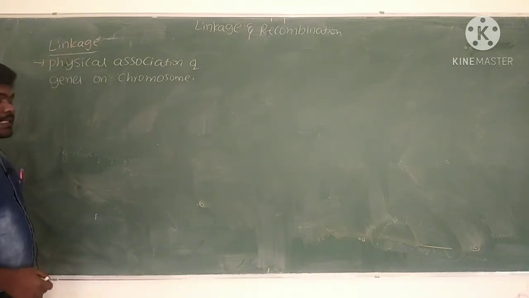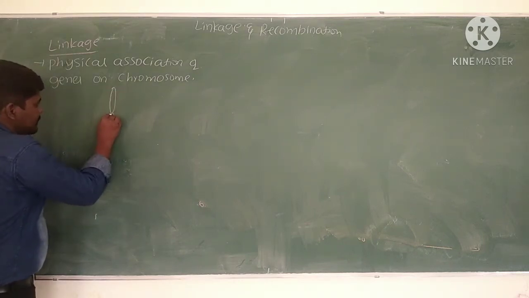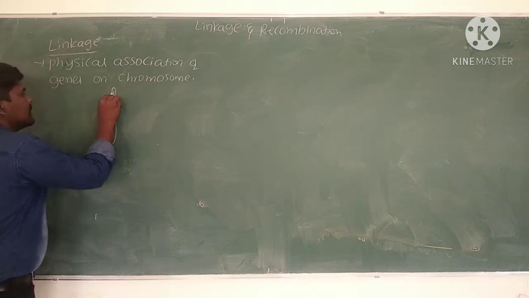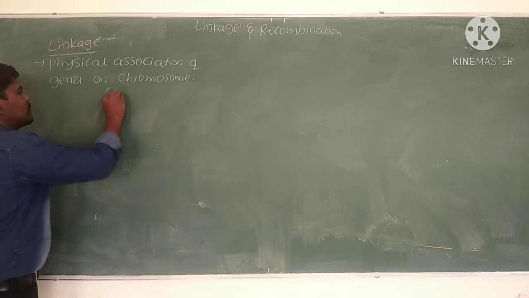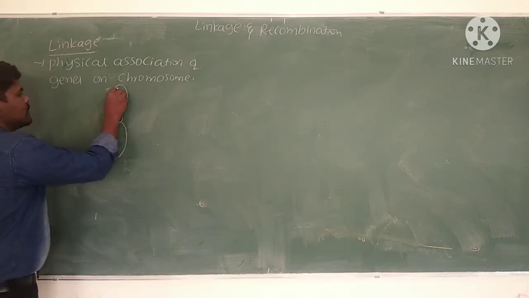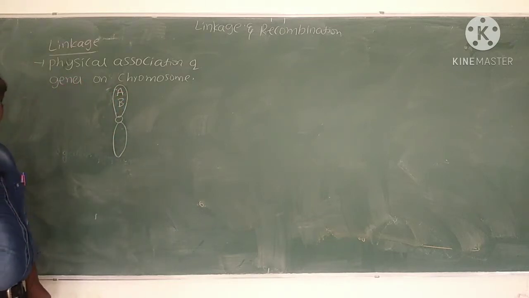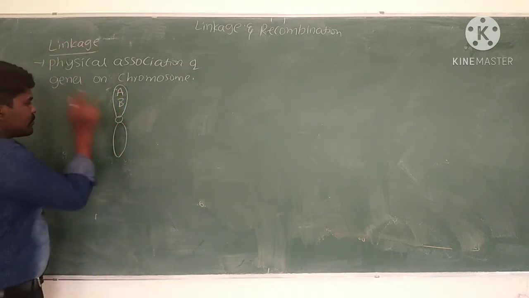Here, if you see, this is the chromosome. I will make the chromosome larger. This is the chromosome, gene A, gene B. There are two genes present on the chromosome.